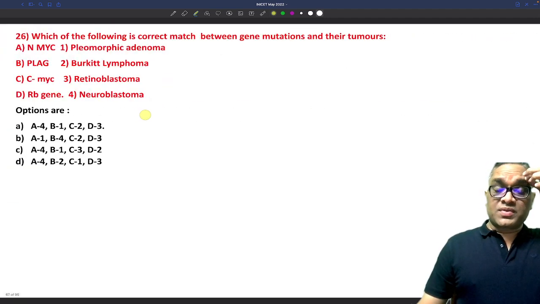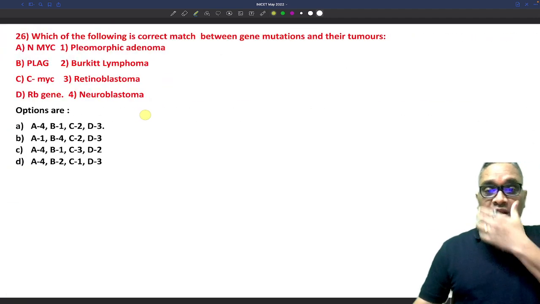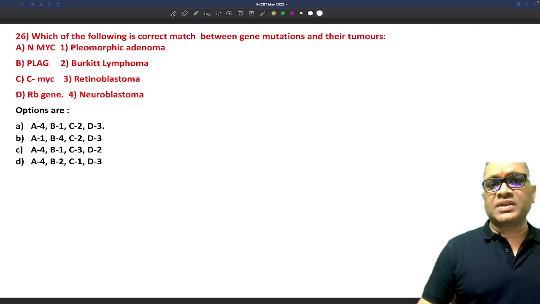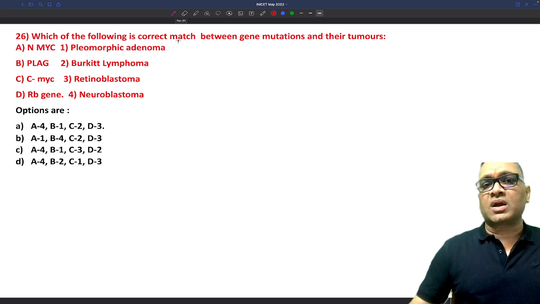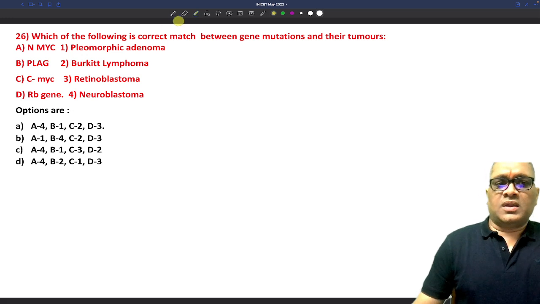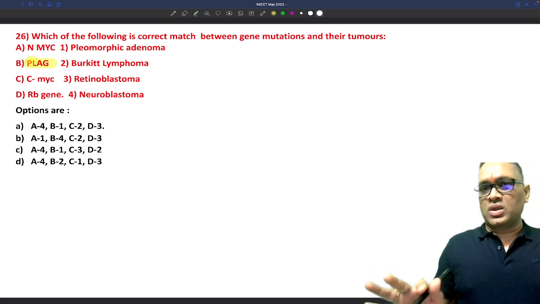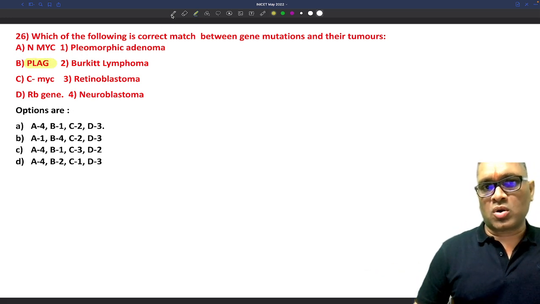Now coming to the next question, which of the following is the correct match between the gene mutation and their tumor? This we have again discussed in class. See, if you know two or three things in the correct match, you can easily make out the correct answer. For example, if I don't know about the first one, you might not be knowing about all these things.